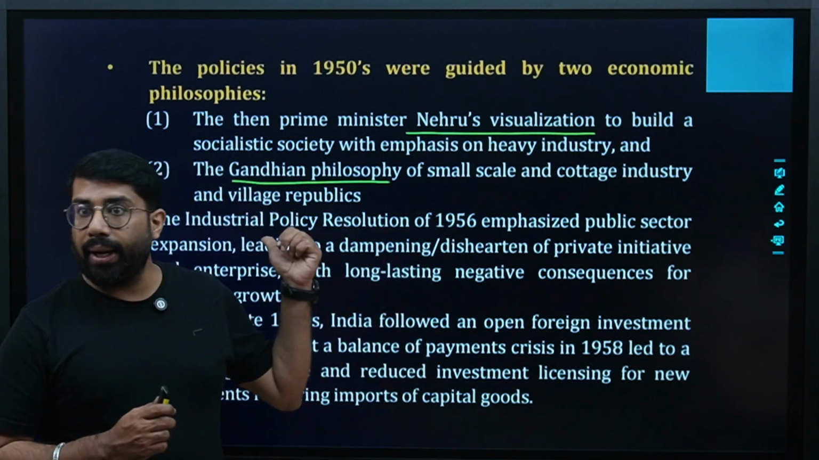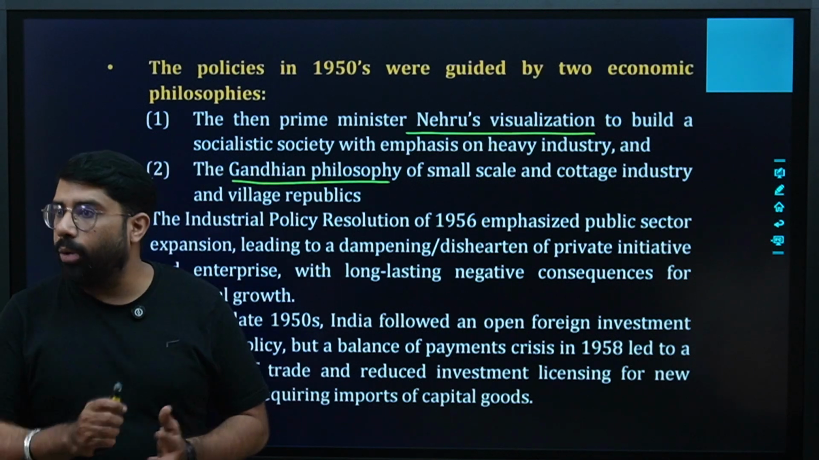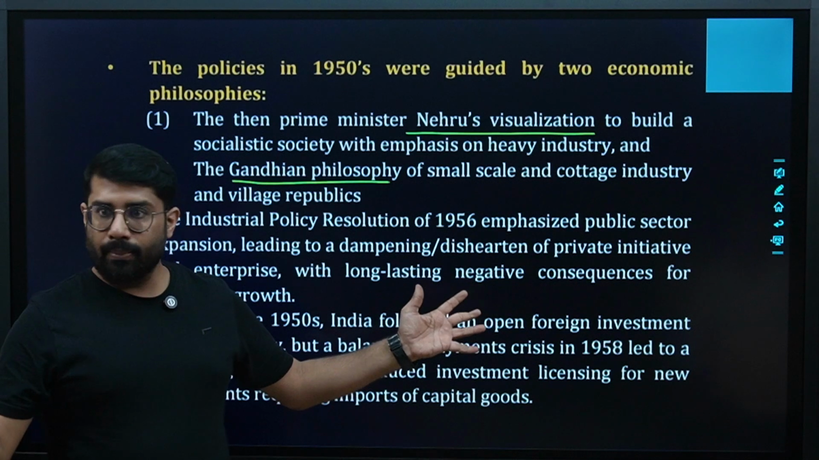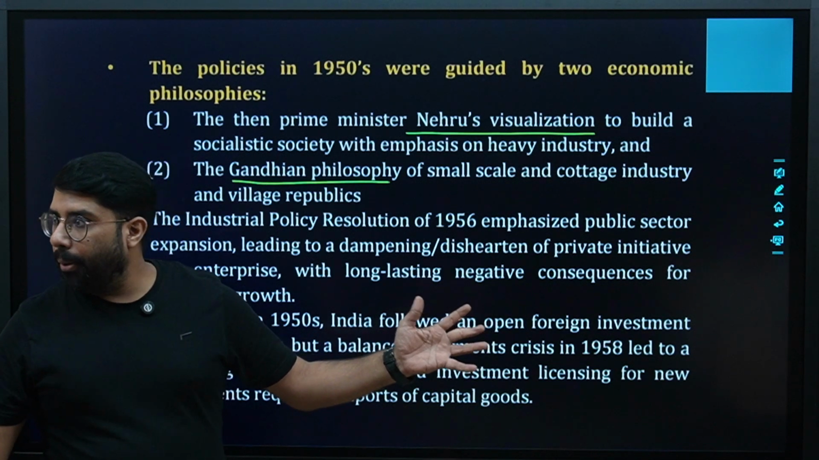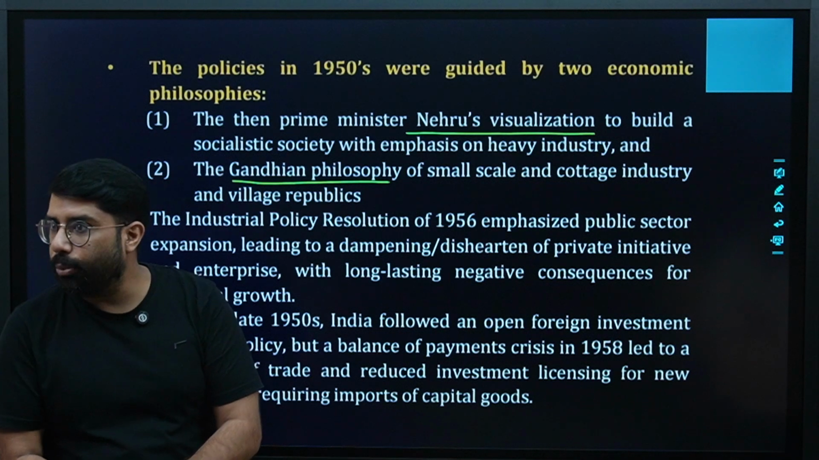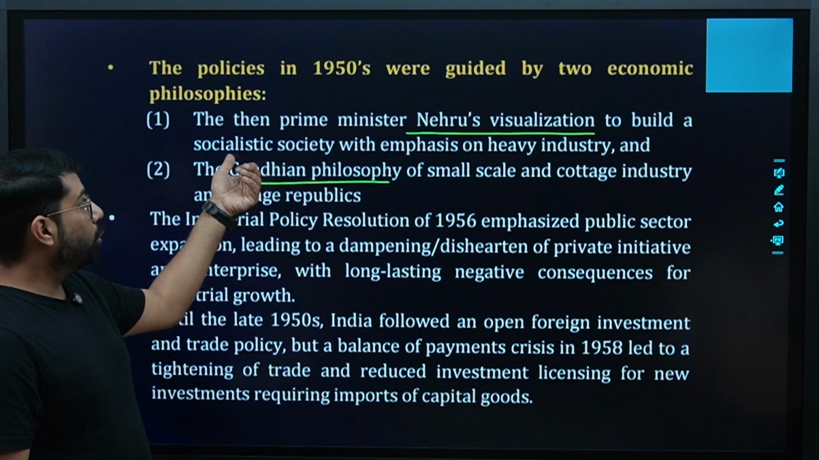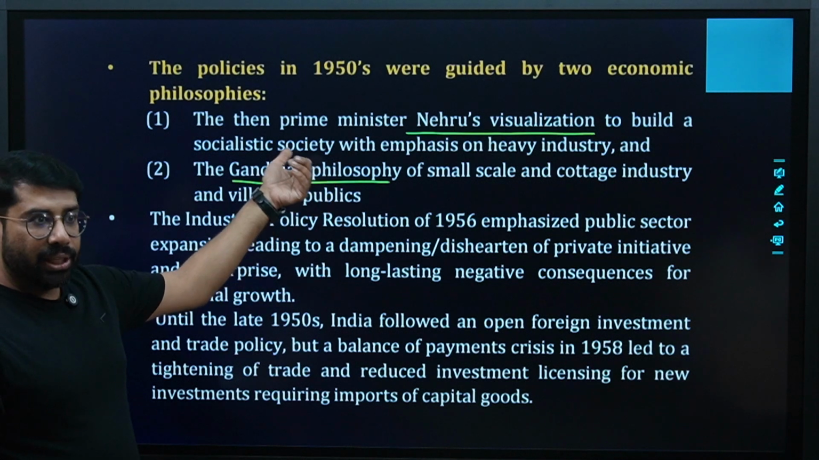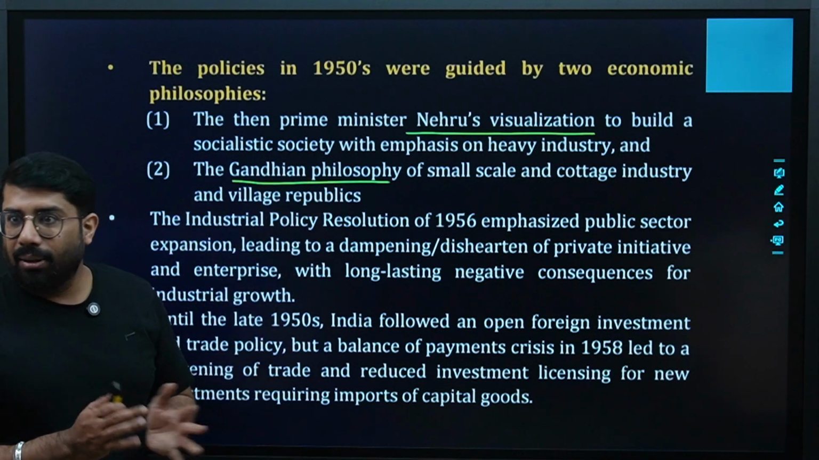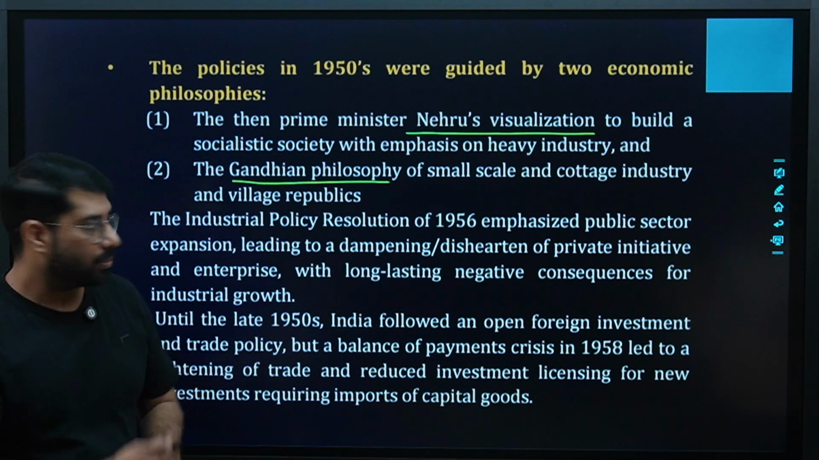In 56, what we did, we oppressed the private sector. Again what we said is that we are expanding the public sector more. In that way, the private sector was crushed like anything. Are you getting the point? Now you will understand why Nehru's vision was to build a socialistic society, because with his idea, only the public sector was being expanded and the private sector was not being emphasized. Are we clear?